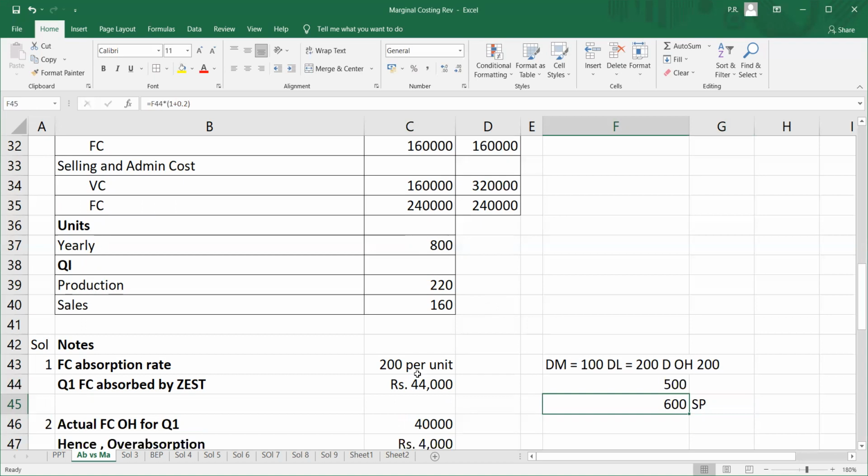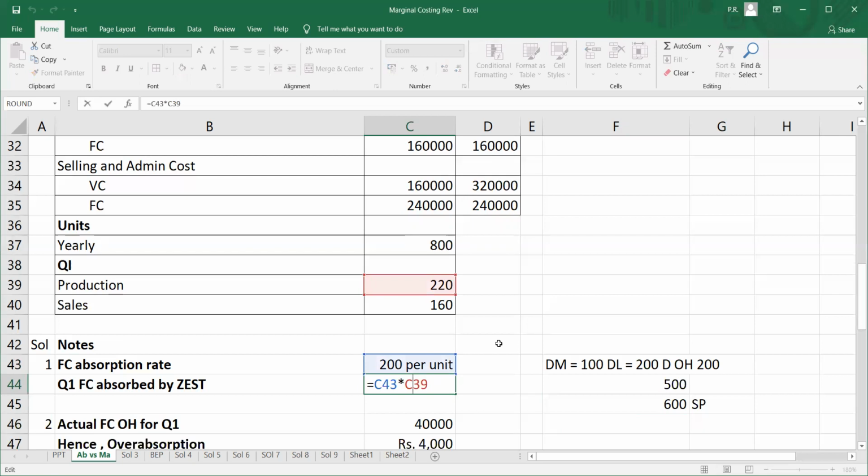And over here we know how much cost should be absorbed in the first quarter, since it is a period cost. I am going to absorb 200 rupees per unit, and I manufactured 220 units. So actually I have absorbed 44,000 rupees cost in the first quarter itself.